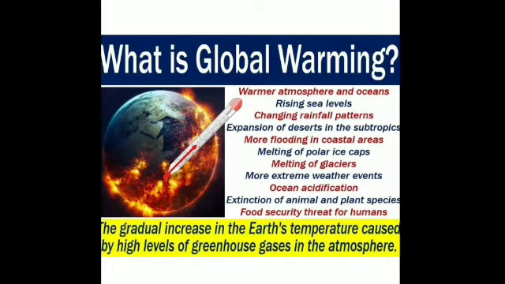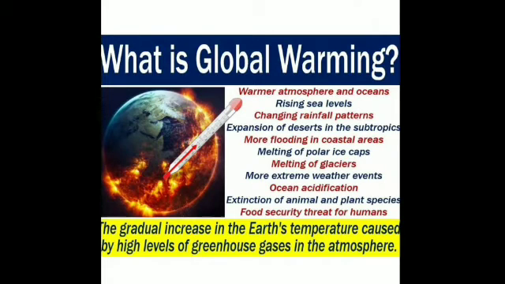There are extremes of weather condition, extreme events, for example cyclones and typhoons, and new types of cyclones with various names. Then extinction of animals and plant species, and food security threat for humans just because of the change in the pattern of seasons, especially the monsoon seasons. The growth of the crops is affected.